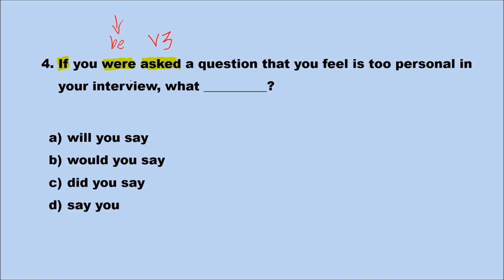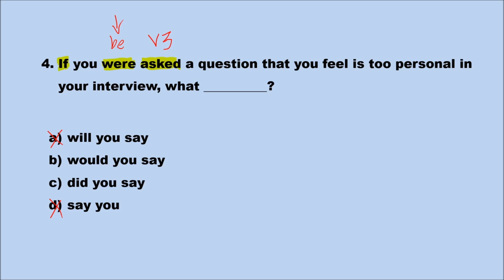The obvious choices that you can cross out for this question are A and D. For those of you who might have chosen A in this question, even though A implies the future, it's not parallel in this sentence. The choice C, did you say, is past tense, but it means that you have done it in the past. What did you say means you said something in the past.